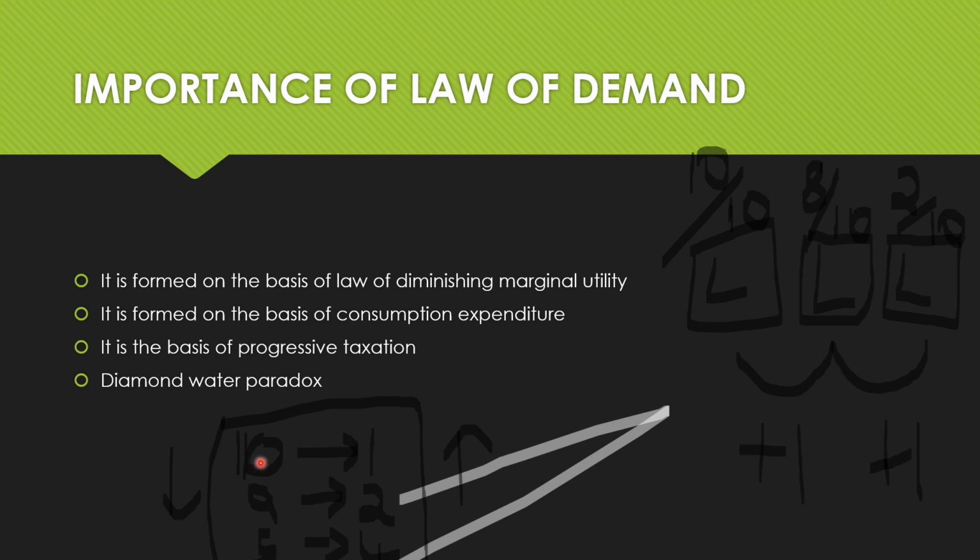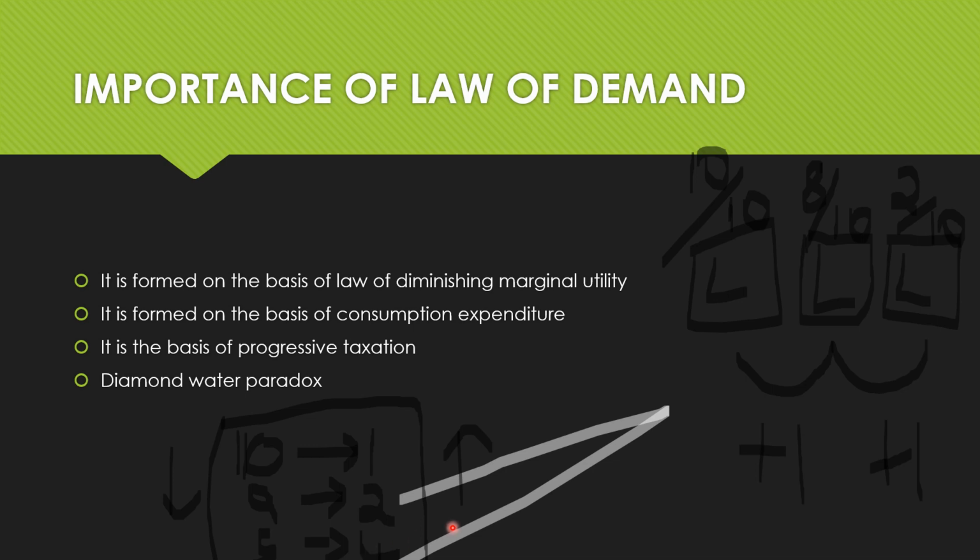So let me say that I'm having 10 rupees. I'll buy one packet of Lays. At this same 10 rupees, I'm not willing to eat two packets of Lays. Why? Because of the law of diminishing marginal utility. At 10 rupees, I'm eating only one packet of Lays and I'm not thinking of buying two, three, four because the law of diminishing marginal utility is operating. But at 5 rupees, I'm ready to eat four packets of Lays.